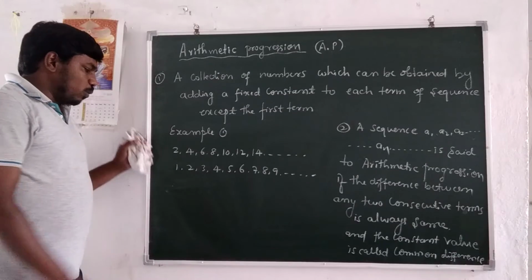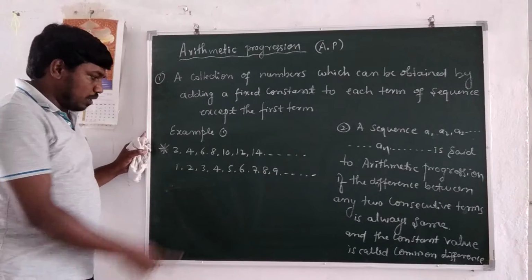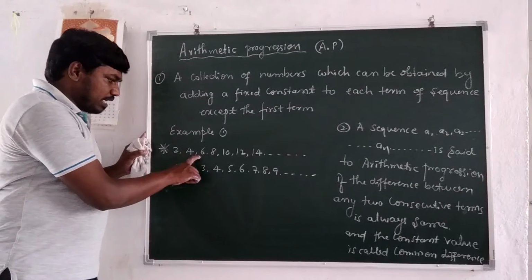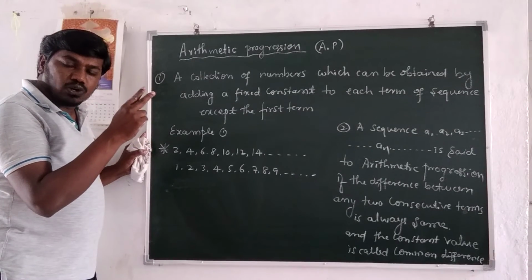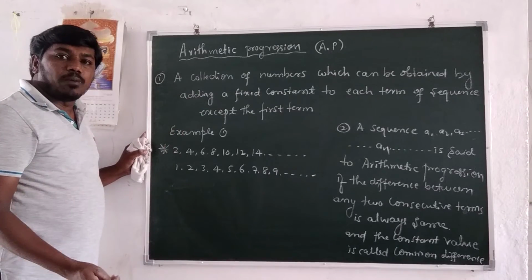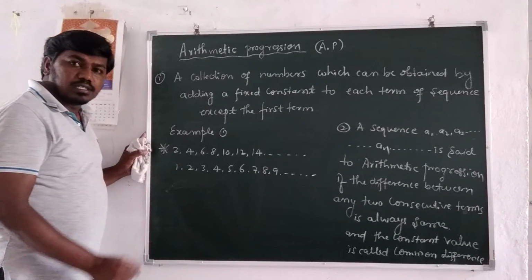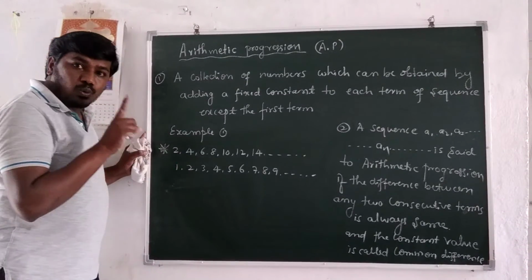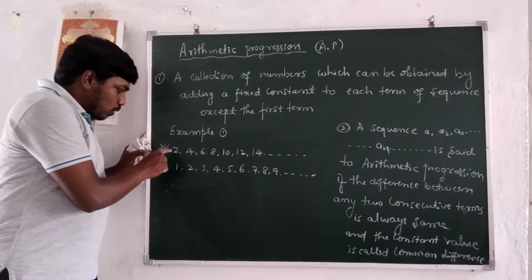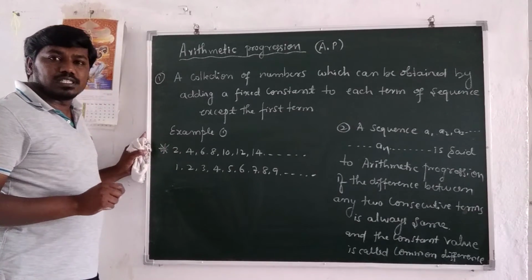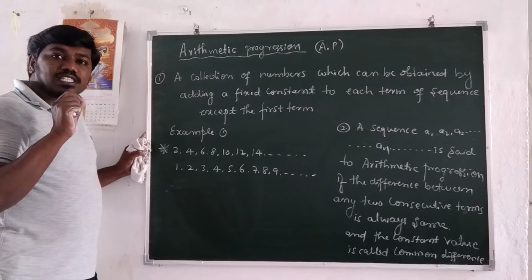Okay. So here, what is the common difference of the first example? 2. So 4 minus 2 is 2. 6 minus 4 is 2. 8 minus 6 is 2. What is the common difference? The difference between any two consecutive terms is what? Common difference. Okay. 4 minus 2 is 2. Here 2 minus 1 is 1. So for this sequence, 1 is the common difference. For the first sequence, 2 is the common difference. So what is the first term of this sequence? 2 is the first term of the sequence. Here the first term is what? 1 is the first term.